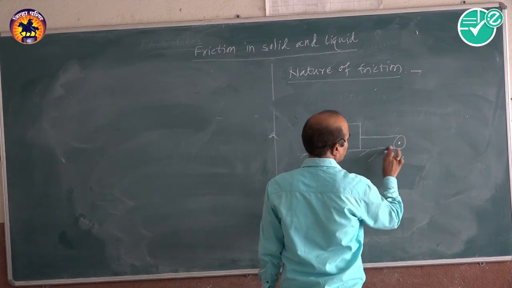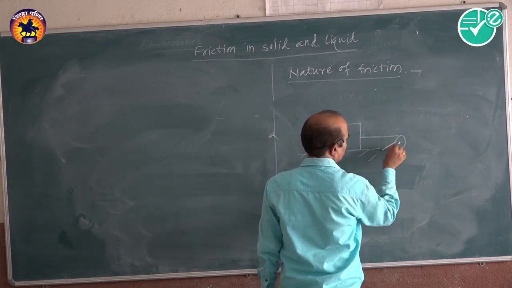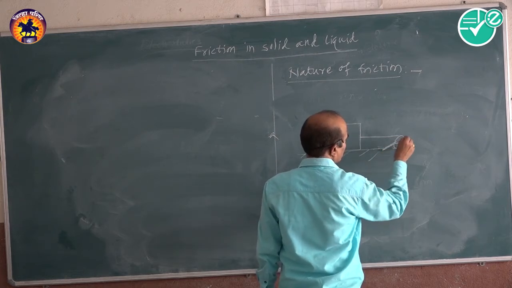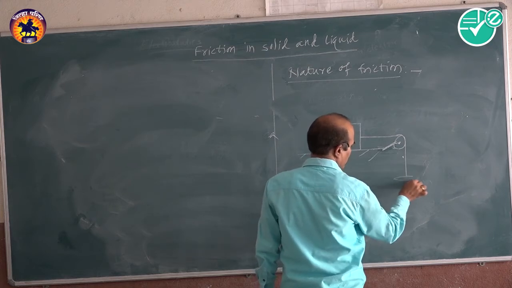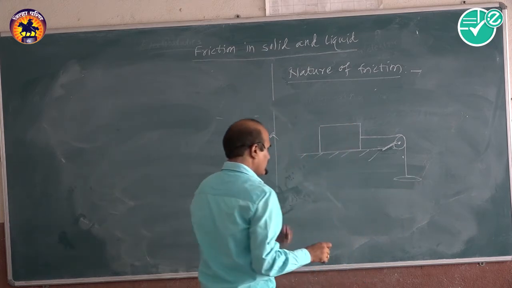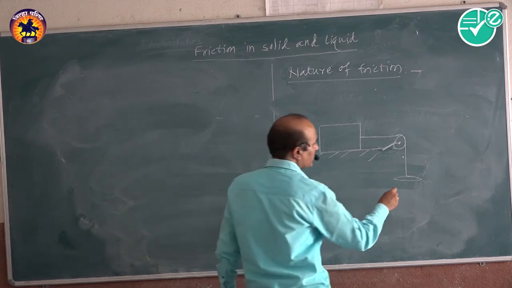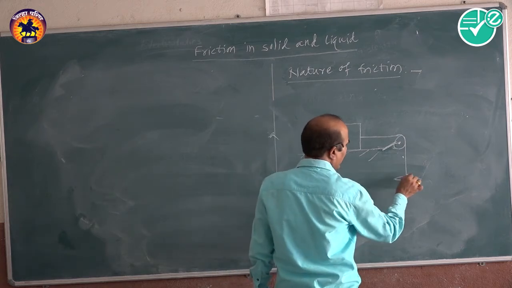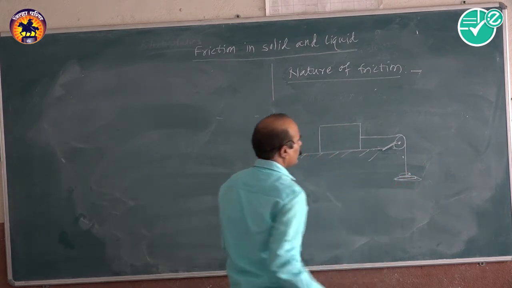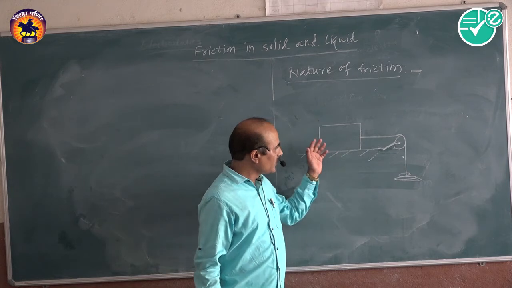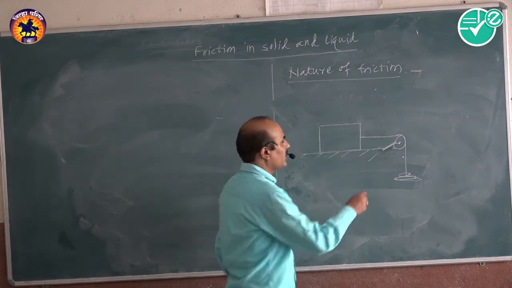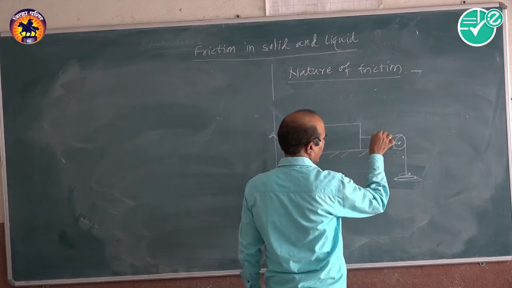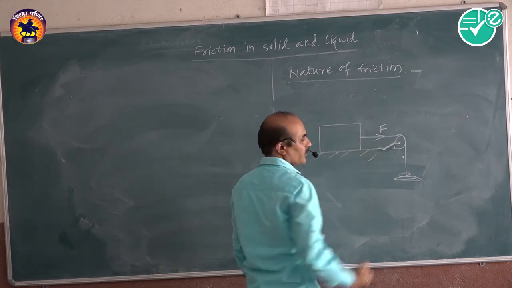The pulley is there, like this, and the pan is suspended from it. Initially, when a weight is applied, there is no motion in the block. The force is acting in this direction. This is the applied force.